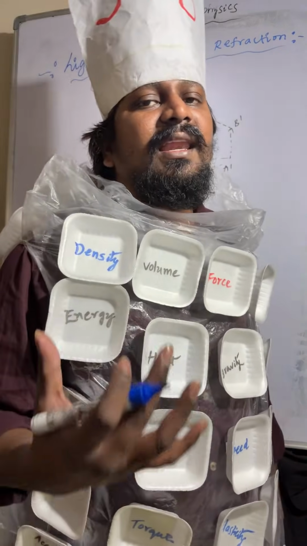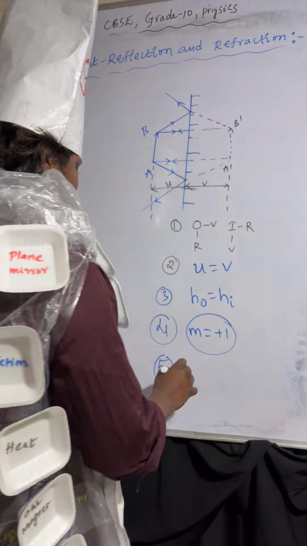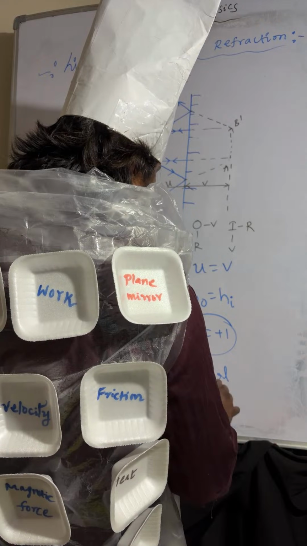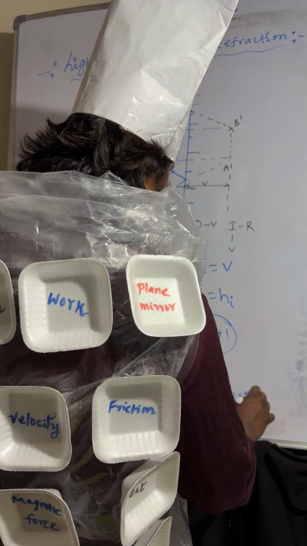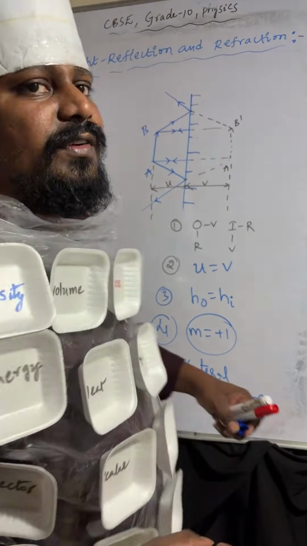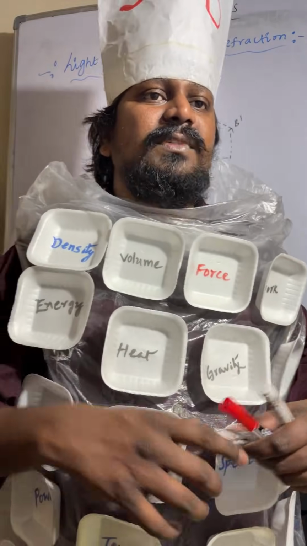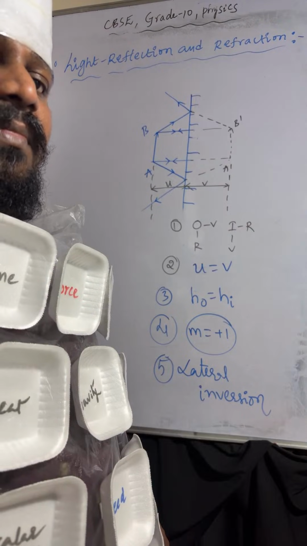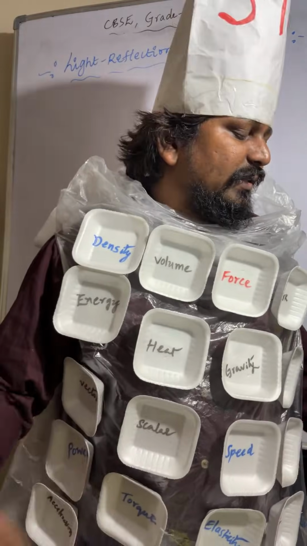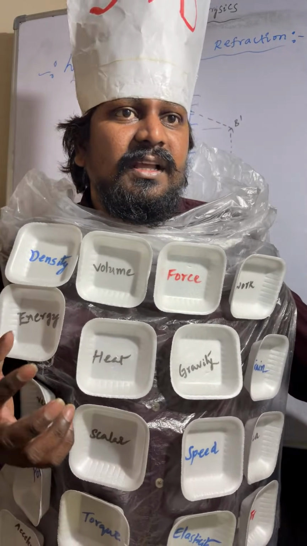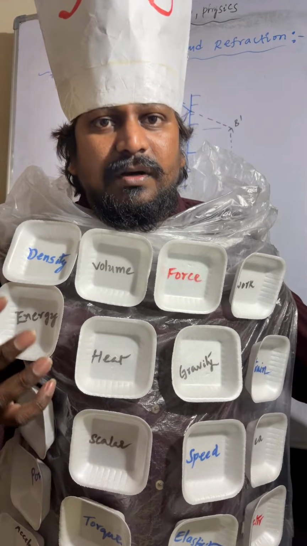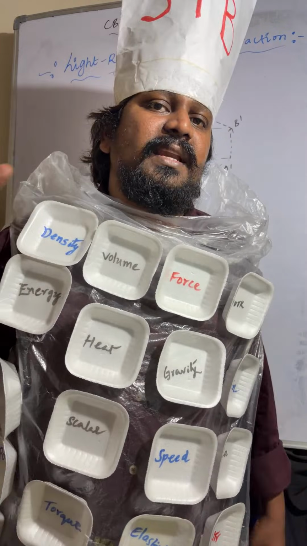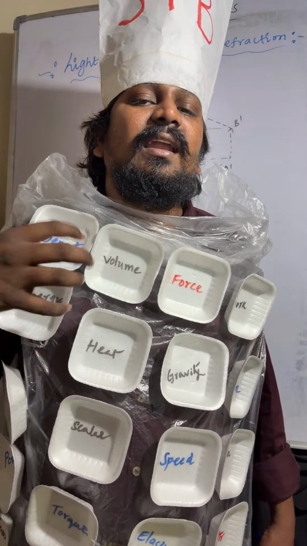Sir, what do you mean by lateral inversion? Lateral inversion is the phenomenon in which the right side of the object appears to be the left side of the image, and the left side of the object appears to be the right side of the image. This mirror image is called lateral inversion. Understood?